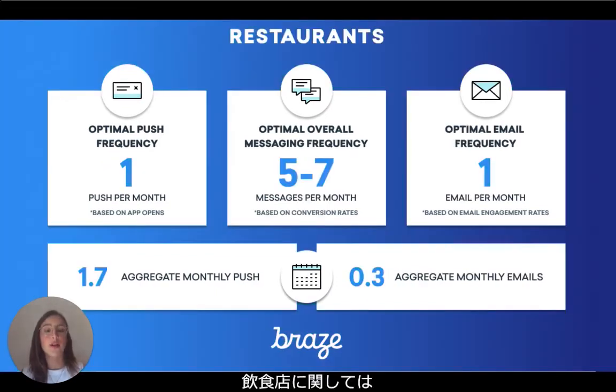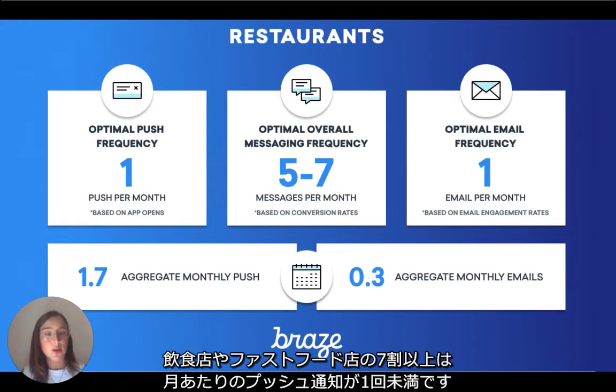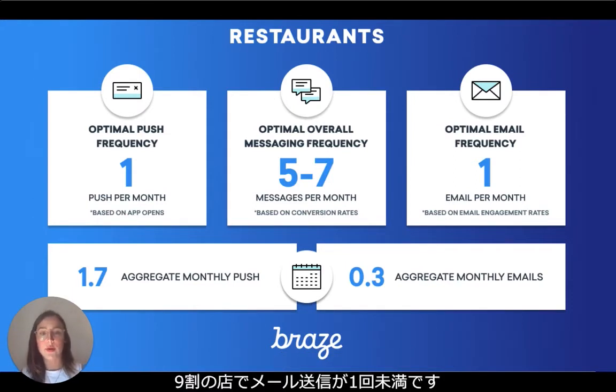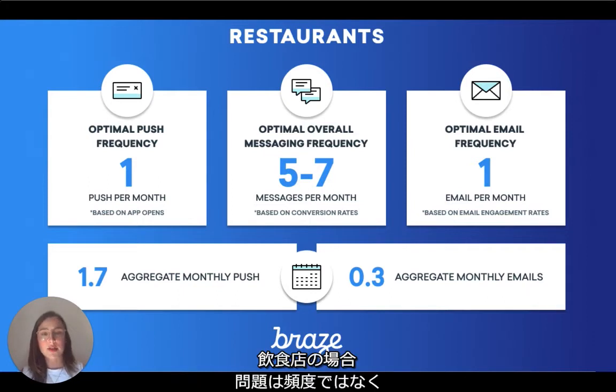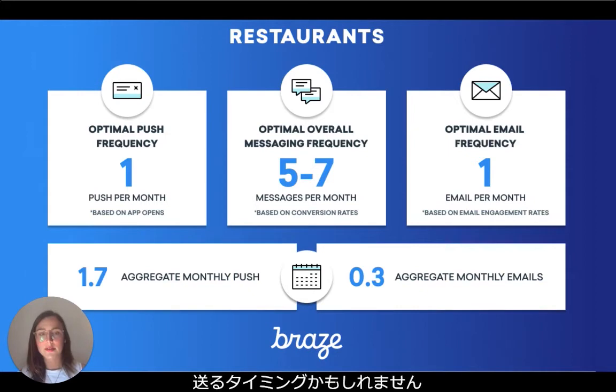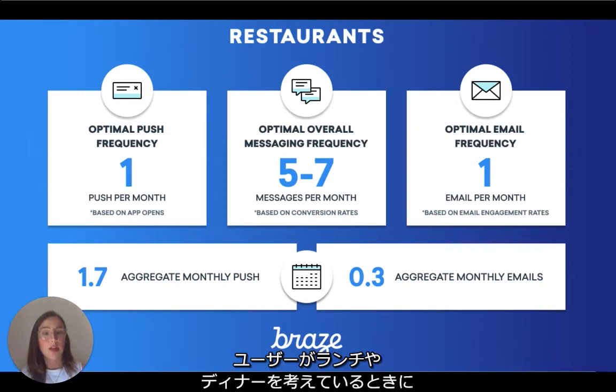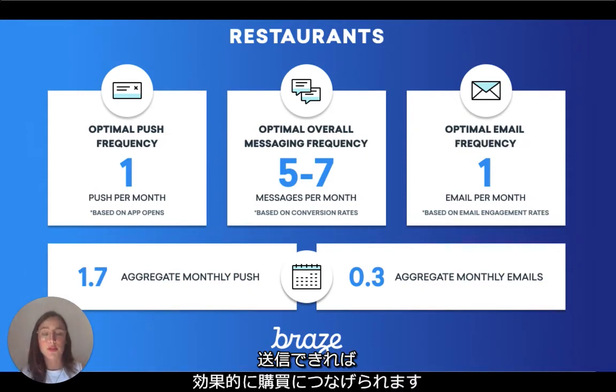On the restaurant front, our research shows that restaurants message their users fairly infrequently. Over 70% of restaurant and QSR brands send no more than 1 push per month, and 90% send 1 or fewer emails. The key consideration for these brands might not be frequency, but simply hitting users' devices at the right times. Reaching out when people are thinking about lunch or dinner can be an effective way to drive purchases.